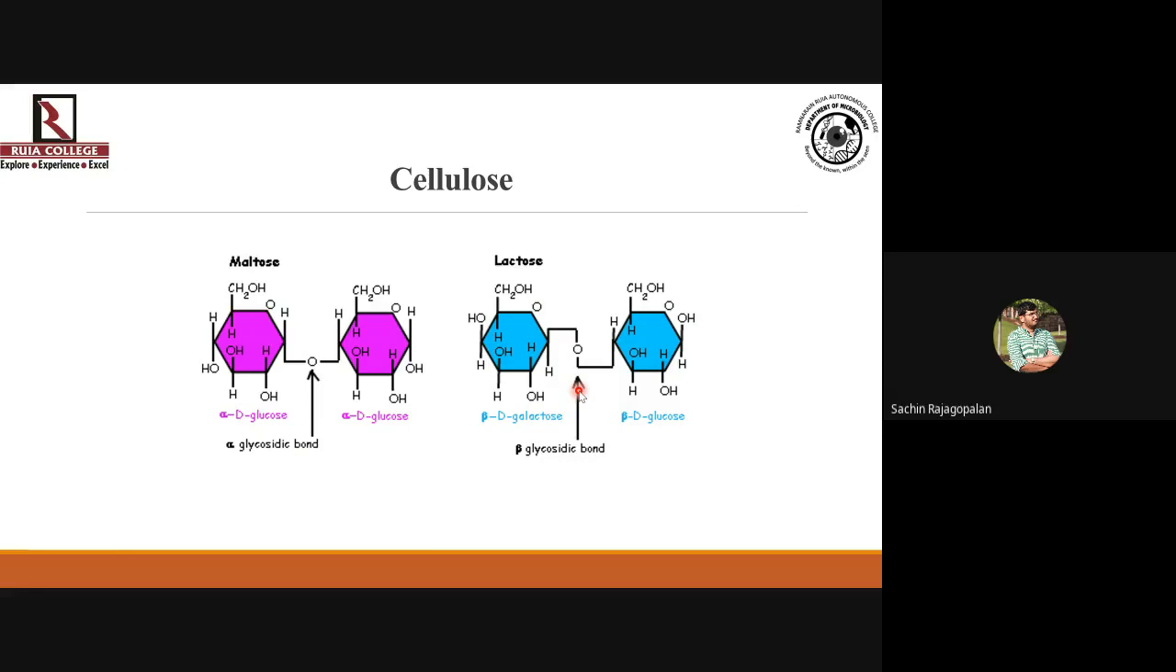I hope this part is clear to you. Have you understood why alpha and why beta, or when alpha and when beta glycosidic bond? Yes, sir.